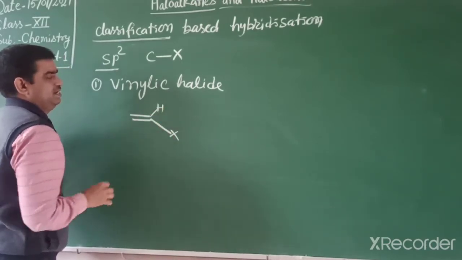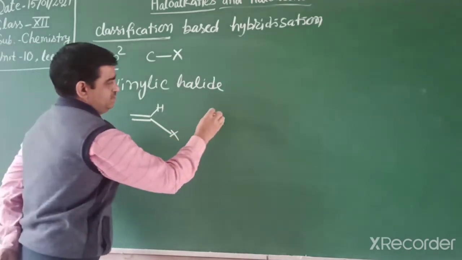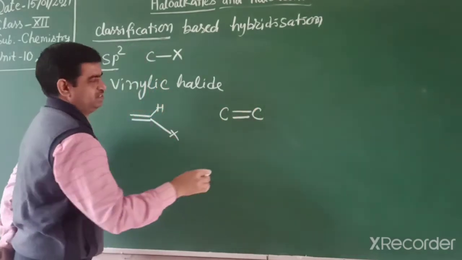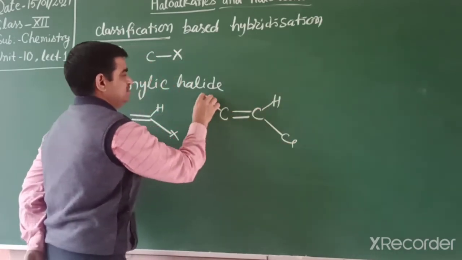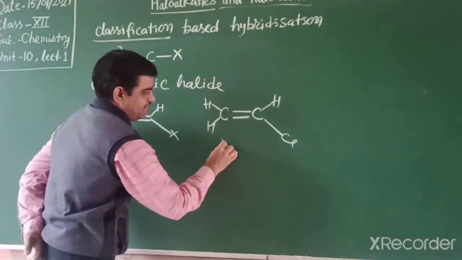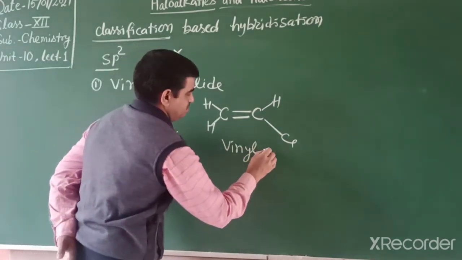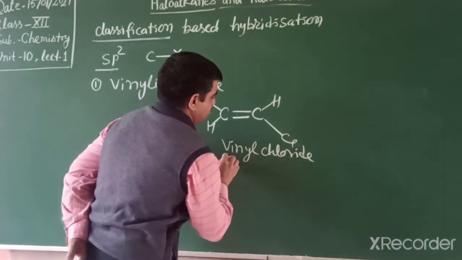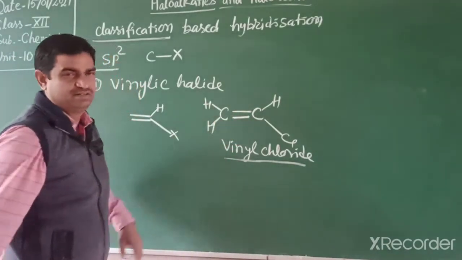Such halides are known as vinylic halides. For example, 2 carbons that are doubly bonded and attached to a chlorine atom, like this. The common name is vinyl chloride. So this is known as a vinylic halide, but its IUPAC name is different.